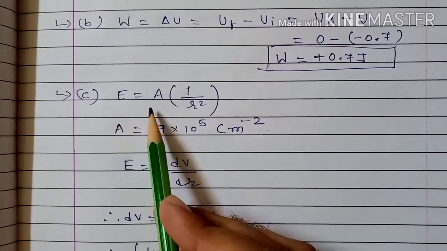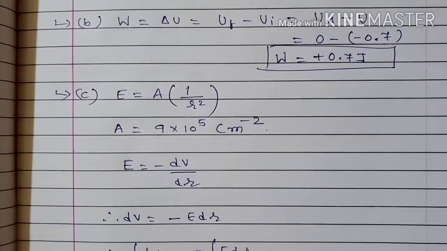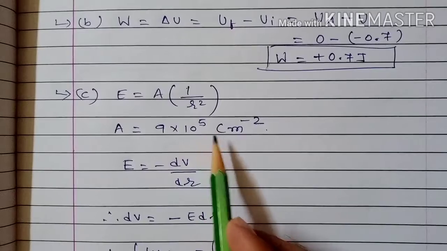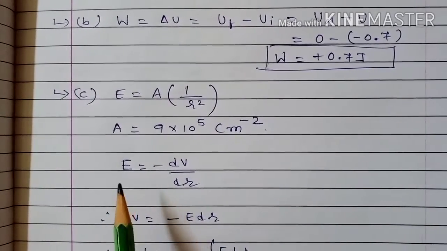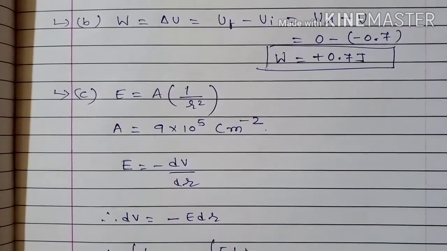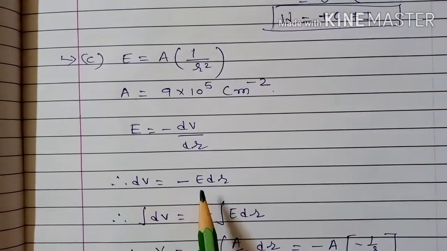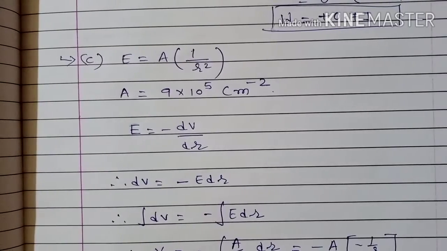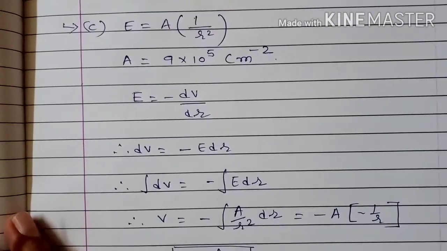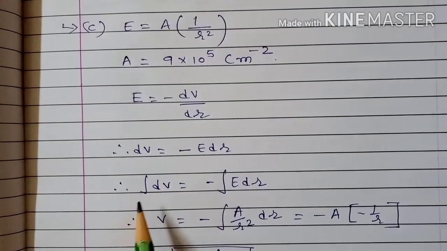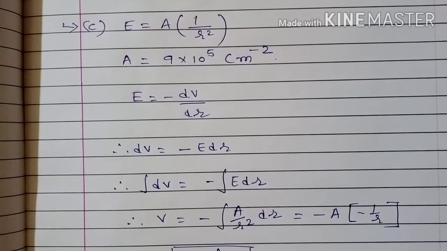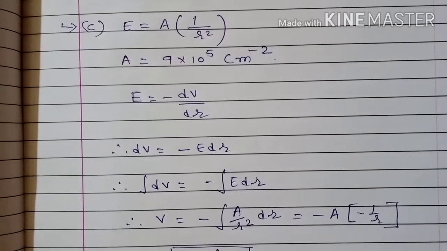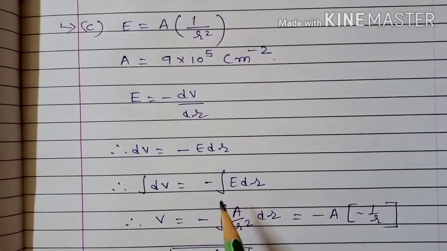Here the electric field E is equal to A into 1 by R square, where A is equal to 9 into 10 raised to 5 coulomb per meter square. But we know the formula of electric field, E is equal to minus dV by dr. Therefore we can write dV is equal to minus E dr. To find potential at a given point, integrating on both sides, integration of dV is equal to minus integration of E dr. Integration of dV, that is V, is equal to minus integration of electric field.